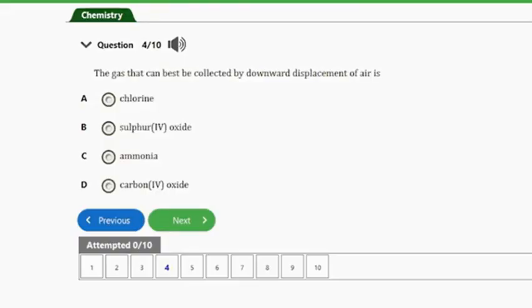That's question number 4. It says, the gas that can best be collected by downward displacement of air is A. Chlorine. B. Sulfur dioxide. C. Ammonia. D. Carbon dioxide. So guys, the answer to this question is ammonia. Ammonia is the gas here that can be collected by downward displacement of air. So ammonia is actually less dense than air, so it will be collected by downward delivery or downward displacement of air. So guys, that's why we are choosing option C here as the answer to this question.